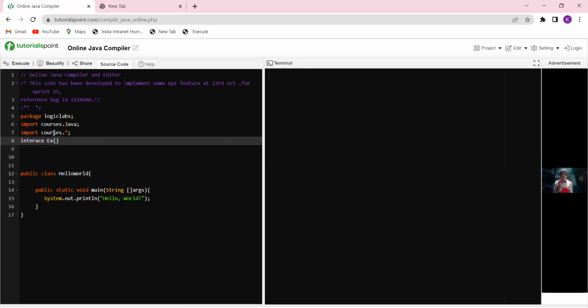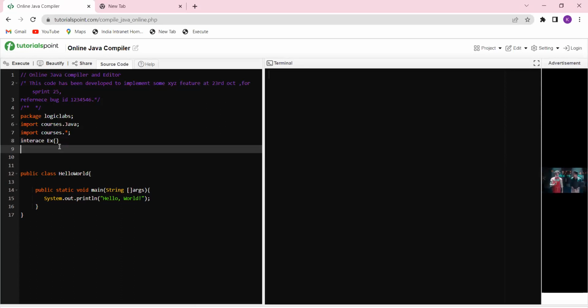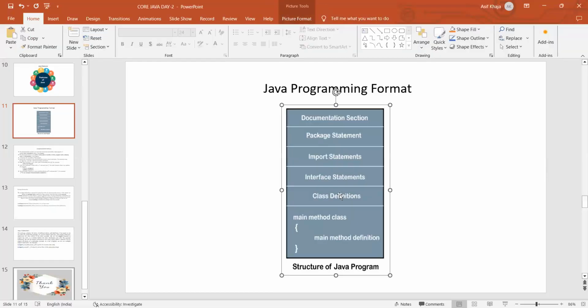At this statement, we are going to define the interface. This is about the interface section. Next will be the class definition and main method. This will take a bit of time, so we'll take it in tomorrow's session.